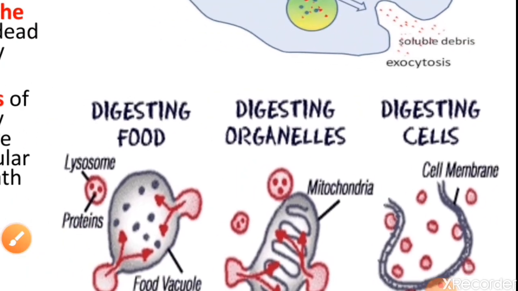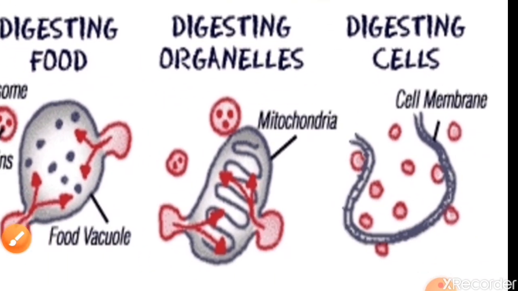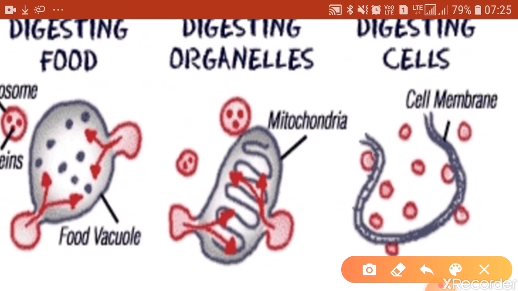Look here, at the last diagram that you see. Suppose a cell is not functioning. The lysosomes present in the cell will burst open, and when the lysosomes burst open, the entire cell will be digested. This causes the death of the cell, and that's why the lysosomes are known as the suicidal bags of the cell.